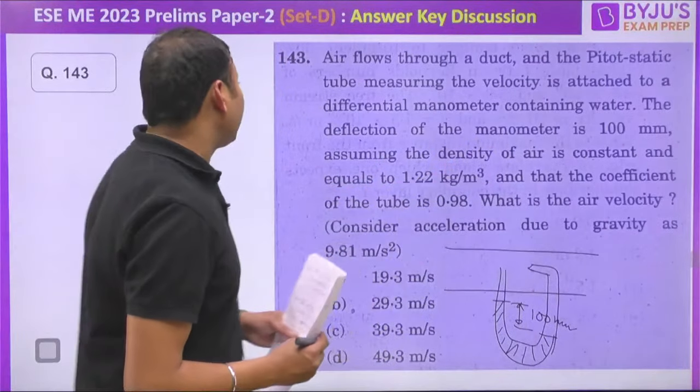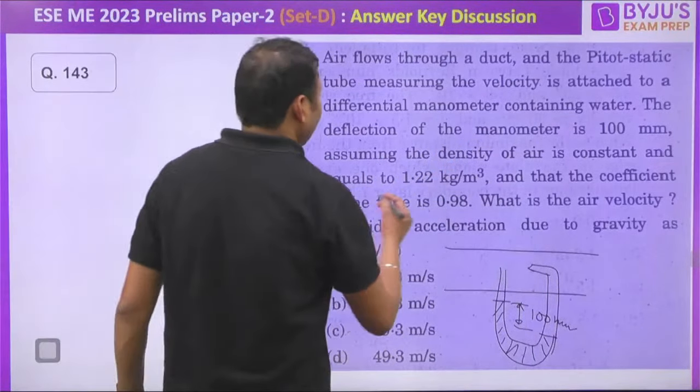The deflection of the manometer is 100 mm, assuming the density of air is constant and equals 1.22 kg per meter cube, and the coefficient of the tube is 0.98, the coefficient of velocity. What is the air velocity? So we can say V, the actual air velocity, is coefficient of velocity times under root of 2g x, that is the manometric fluid deflection, Sm by Sf minus 1. That will give you the answer, 0.98. It is formula based. 2 into acceleration due to gravity 9.81 into 100 mm, that is 0.1 meter. Specific gravity of manometric fluid, water, 1000 upon 1.22 minus 1.